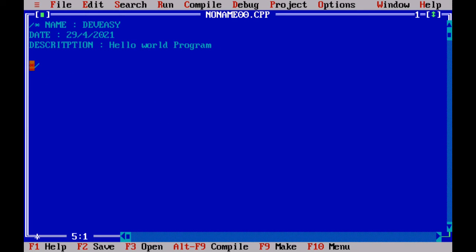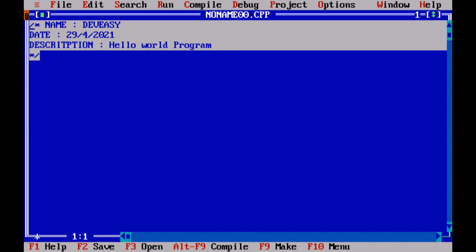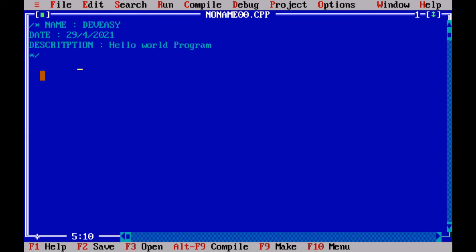So this is the documentation part. This is actually for when you give this code to a different person, they will have an idea who the author is, when this was created, and what the program is about. So basically you document your program in this, and then next comes the linking part.